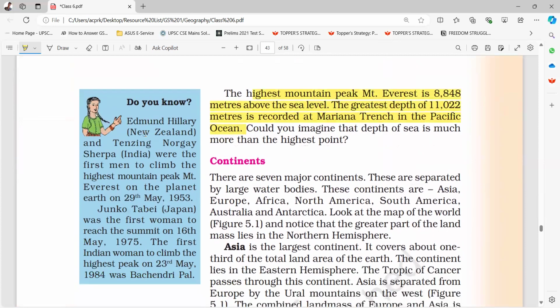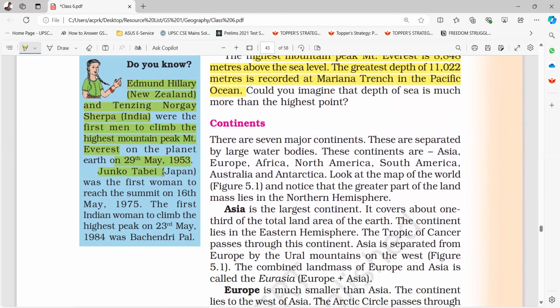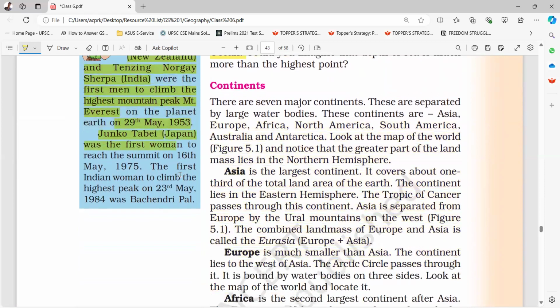Okay. Edmund Hillary, New Zealand, and Tenzing Norgay, Sherpa, India, were the first men to climb the highest mountain peak, Mount Everest, on the planet Earth on 29th May 1953. Junko Tabei, Japan, was the first woman to reach the summit on 16th May 1975. The first Indian woman to climb the highest peak on 23rd May 1984 was Bachendri Pal.